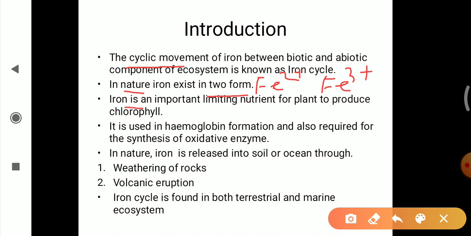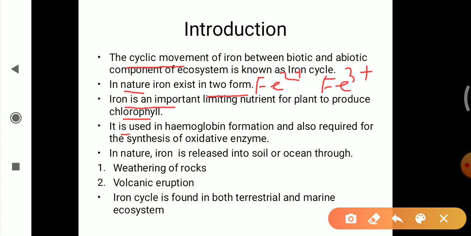Iron is an important limiting nutrient for the plant to produce chlorophyll. It is a very important nutrient for the plant to produce chlorophyll, as iron activates the catalase enzyme, which is responsible for chlorophyll. So in the plant, iron is an important nutrient.